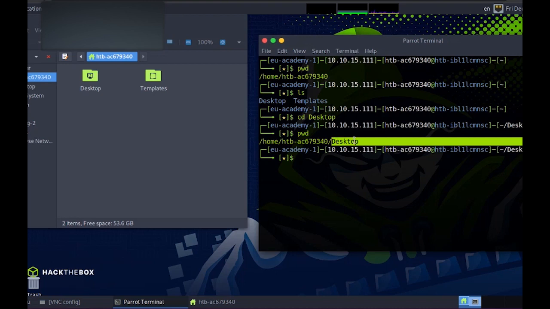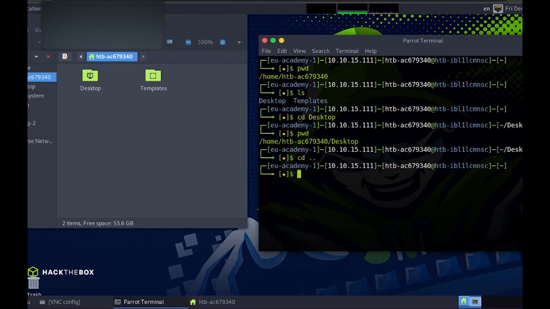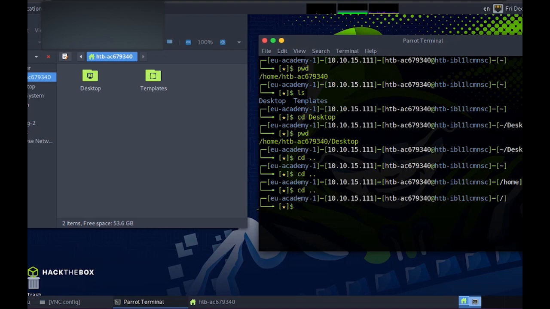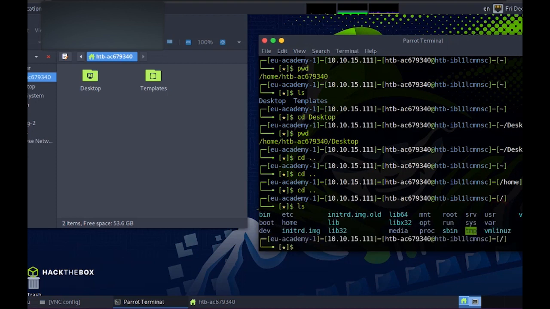But how do we go back? Like clicking the back button while roaming through a folder on Windows. Here you need to type cd space two dots, then press enter. You can see that it brought you one step back. Now if we keep repeating this code, it will finally bring us to forward slash, which is the starting point of the system. That's the root of the file system. And if you type ls here, you will see many items.